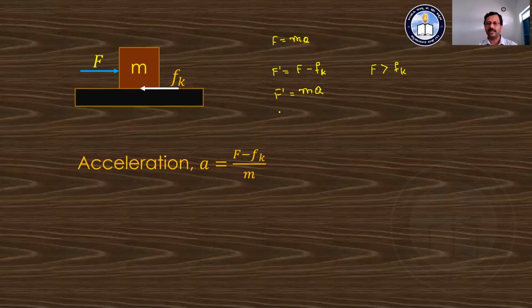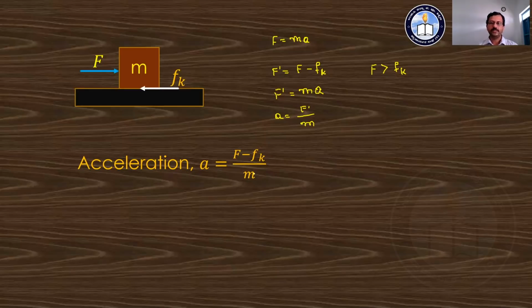Why is it so? Since the acceleration a here is equal to F dash divided by the mass m, where F dash is equal to F minus Fk, now acceleration a is equal to F minus Fk divided by the mass of the object.